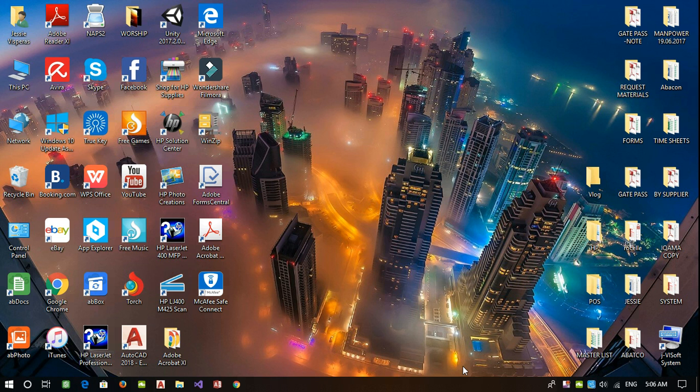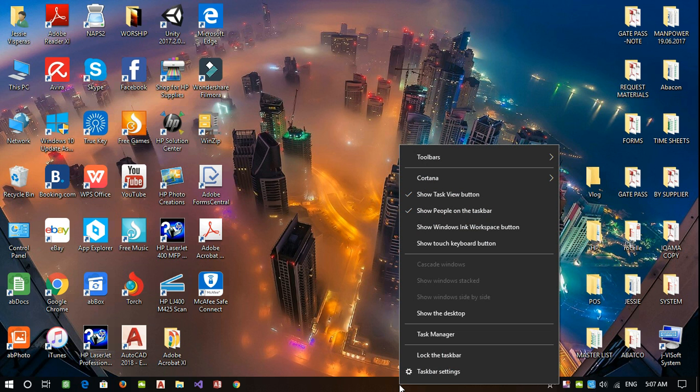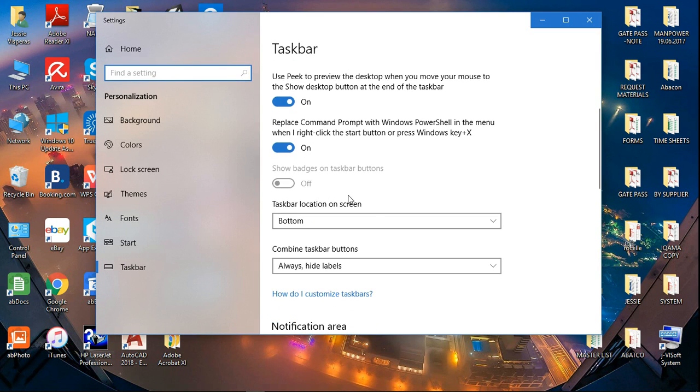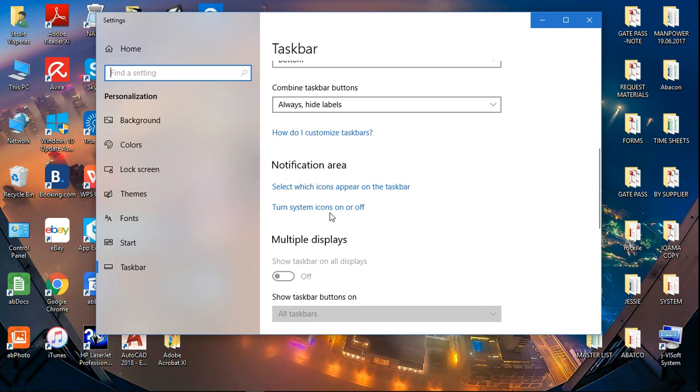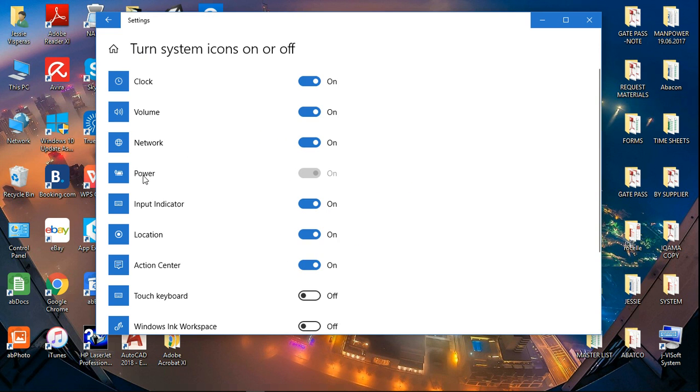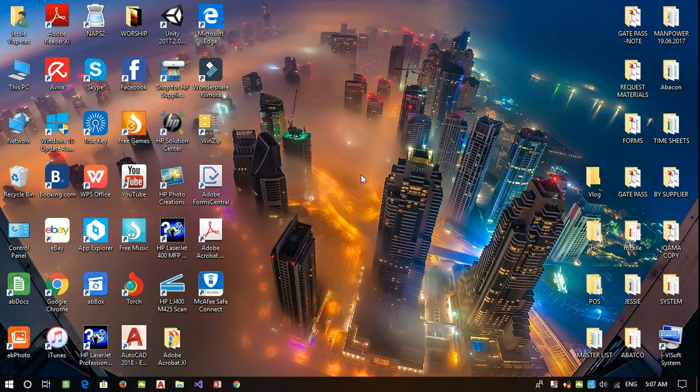So the first option we have to do is to go to the settings of your taskbar. Just right click on an empty space and then settings, and scroll down, going to "Turn system icons on or off" and find Power. So in my case, the toggle switch here is deactivated, so I couldn't touch it. So let's go to the second option.